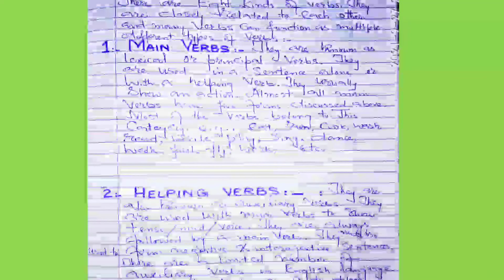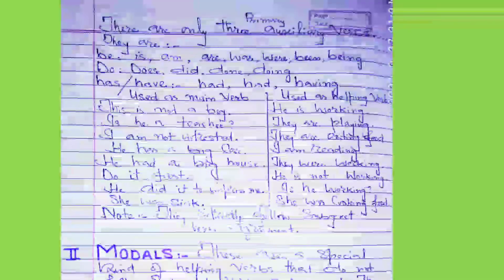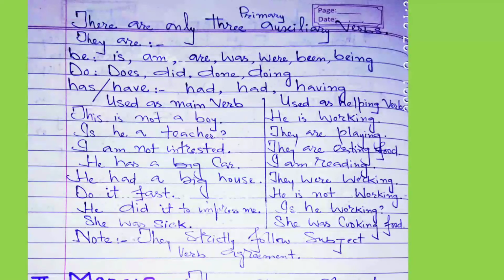Now page 2nd. Here you will see there are only 3 primary auxiliary verbs in the English language. They are be, this is the base form. Then we have do, this is also in base form. Then we have has or have.